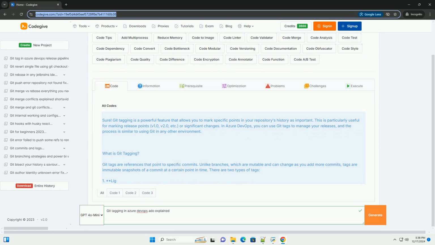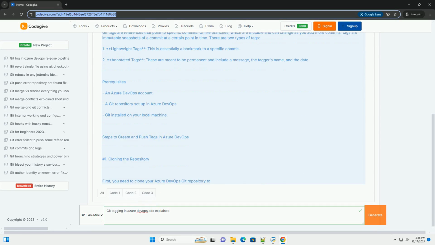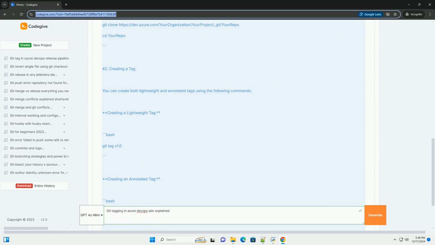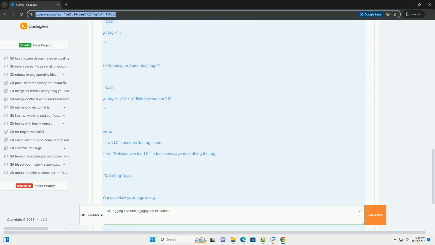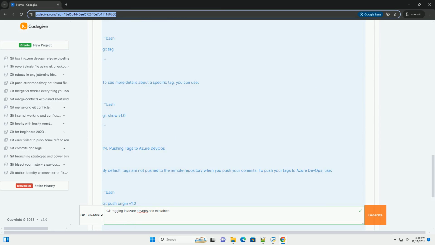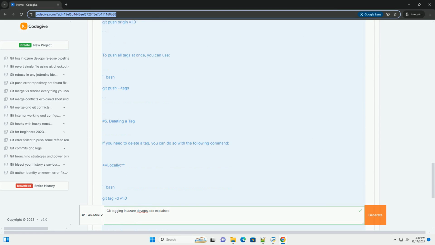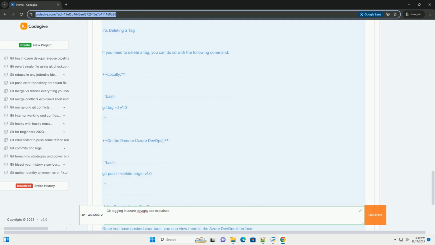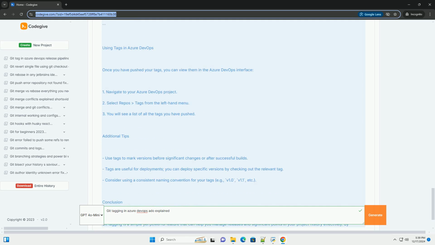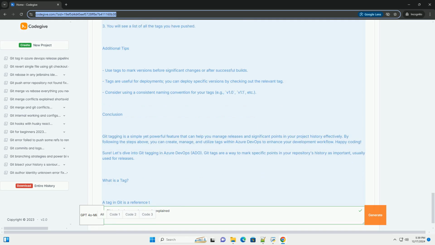Sure. Git tagging is a powerful feature that allows you to mark specific points in your repository's history as important. This is particularly useful for marking release points, v1.0, v2.0, etc., or significant changes. In Azure DevOps, you can use Git tags to manage your releases, and the process is similar to using Git in any other environment. What is Git tagging?